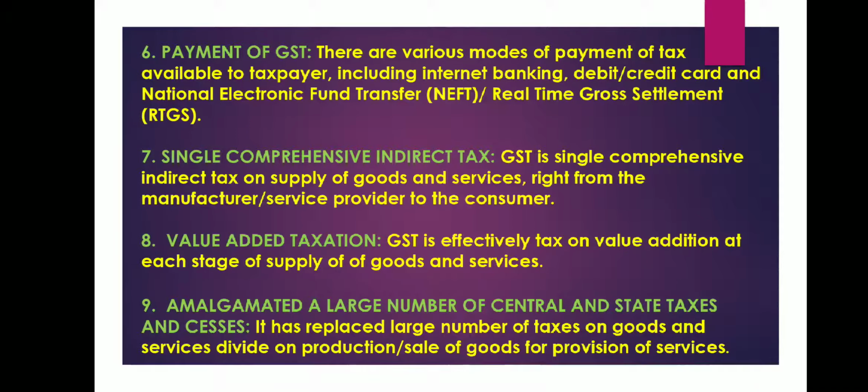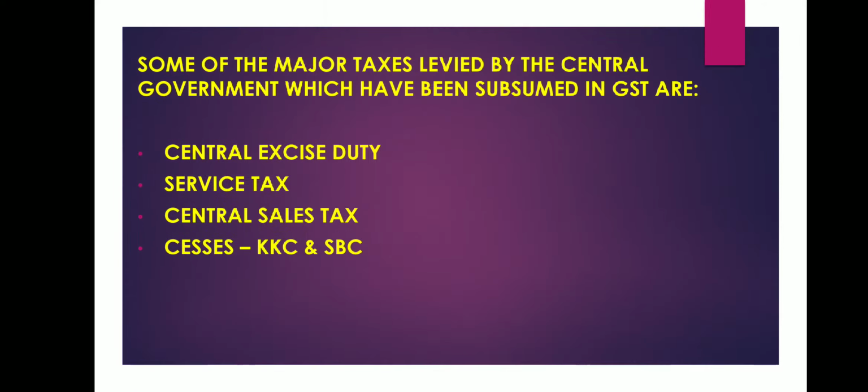And we have already talked about, I told you that GST has replaced 17 indirect taxes, has replaced 23 cesses of center and state, and has eliminated all these taxes, and now just one tax is being applied, that is GST. Let's have a look at some of the major taxes levied by the central government which have now been subsumed in GST. It's central excise duty, service tax, central sales tax, and other cesses like KKC and SPC.